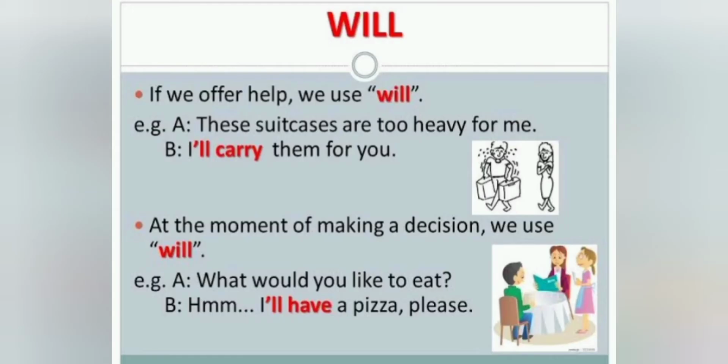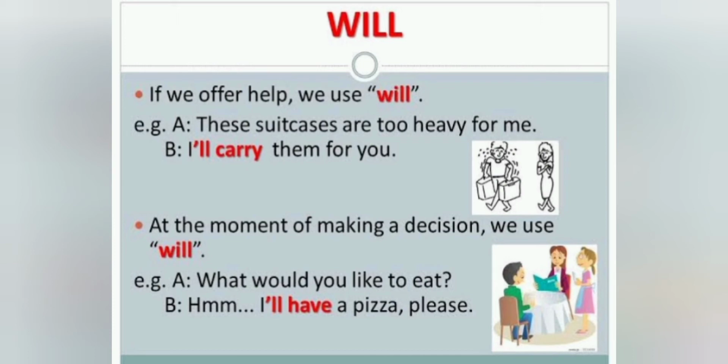Next modal verb is will. We all know that will is used for expression in future time. It is also used to make promises to be carried out in the future. If we offer help, then also we use will. At the moment of making a decision, we use will. That means it is only used for the future. Like, first example: these suitcases are too heavy for me, I'll carry them for you. So the person is saying that I will carry them for you. He hasn't carried them yet, so he will carry them in the future, in the next moment. So it is used to offer help and in the future time.